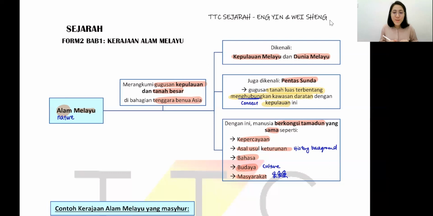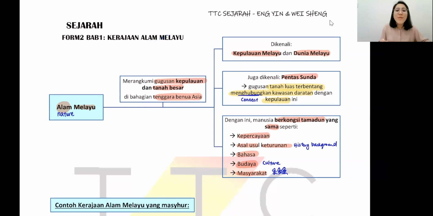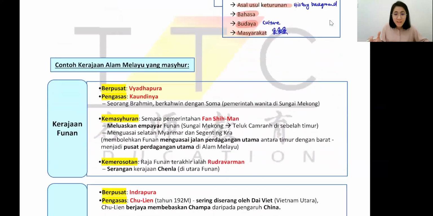Okay, so this is the introduction for Alam Melayu. You need to understand what is Alam Melayu. A Malay nature environment area. So where is this area? Located at Southeast Asia, including those islands and big lands. So after you understand Alam Melayu, apa itu Alam Melayu? Sudah faham? Sudah faham? So now let's look at the kingdoms.